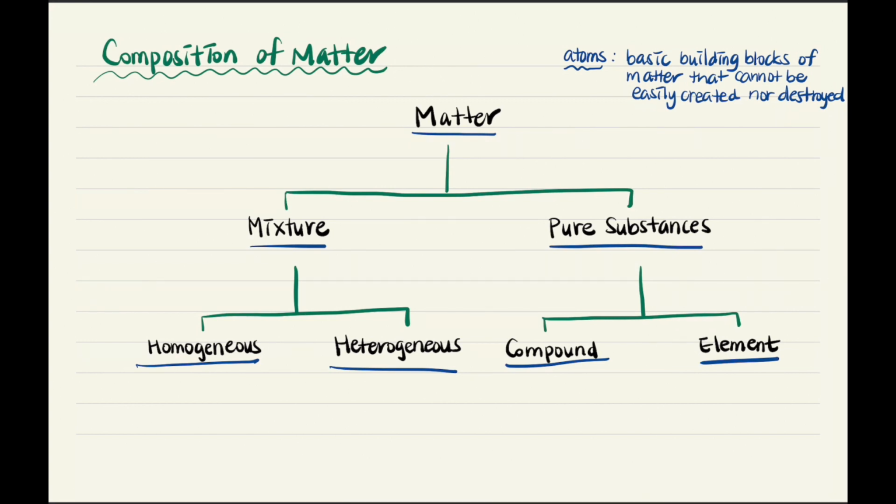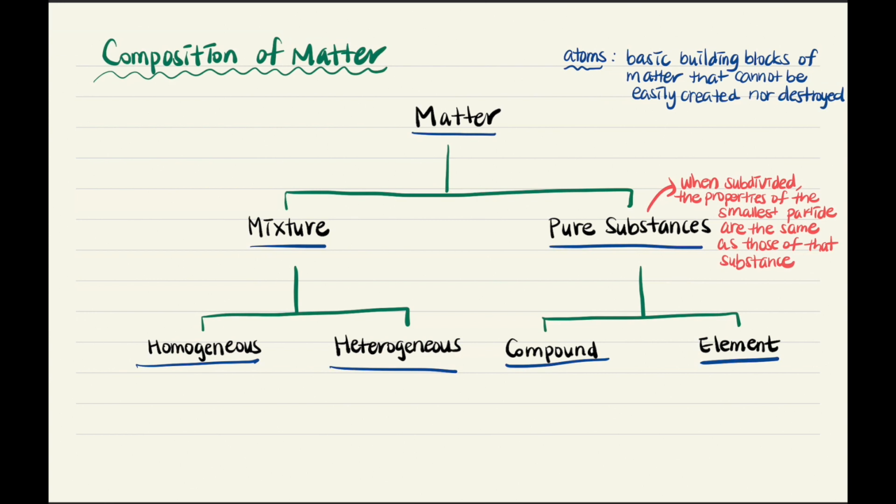Let's move on to pure substances. Pure substances can be subdivided into the smallest particle that has the same properties of that substance. Now, there are two main categories of pure substances: compounds and elements.